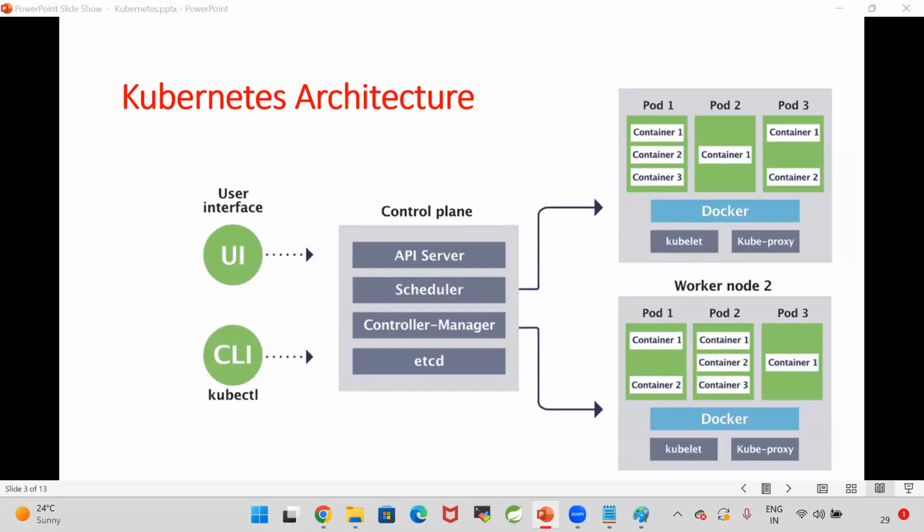People are asking what is etcd full form? There is no full form for the etcd. That is the name itself. etcd is nothing but a data store, a database in the Kubernetes.